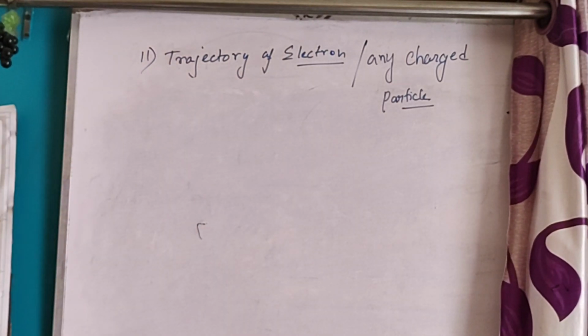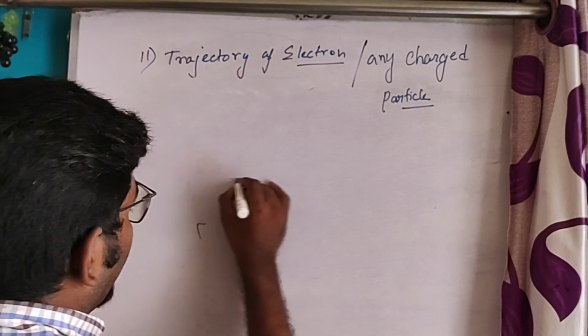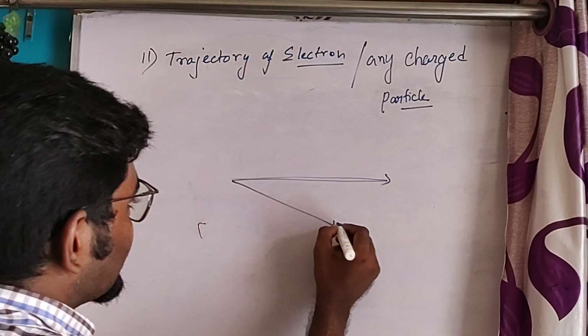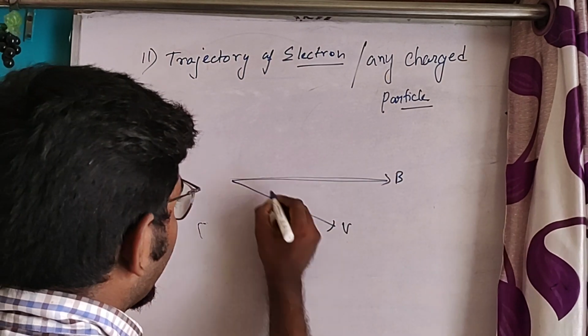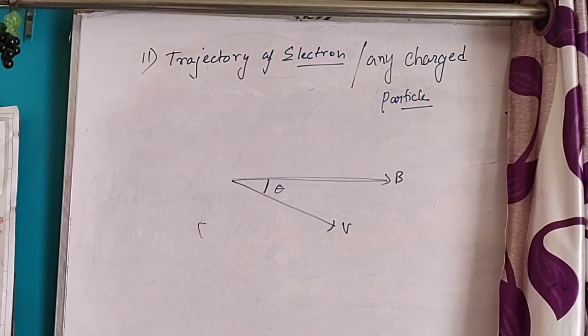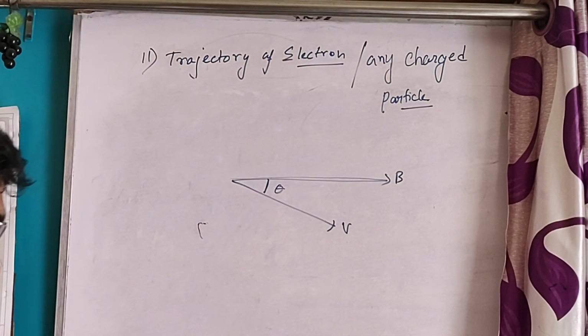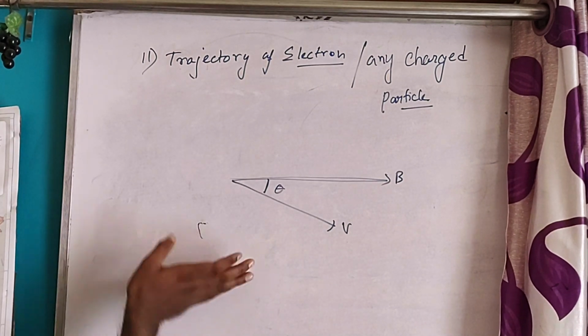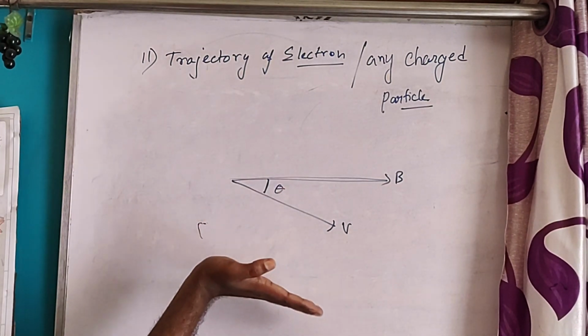Now the second thing is that suppose the direction of the magnetic field is in this direction and the velocity is in this direction, and these two vectors will form an angle theta. Then what will happen? We all know that the direction of the force will be V cross B.